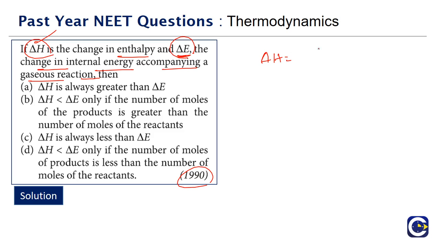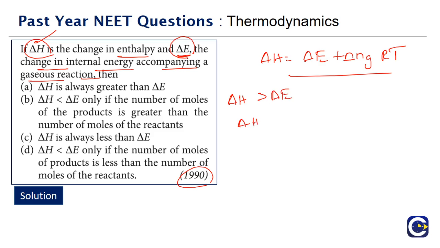Del H is equal to del E plus del Ng RT. Now if you look at it, whether del H is more than del E or less than del E depends upon the del Ng value.